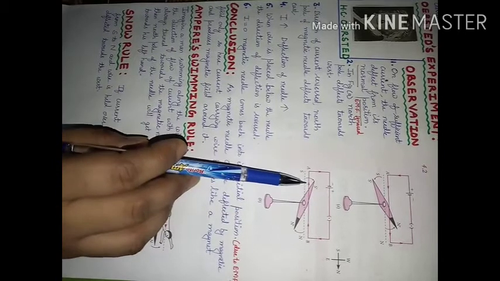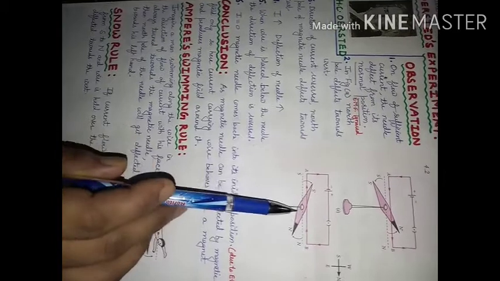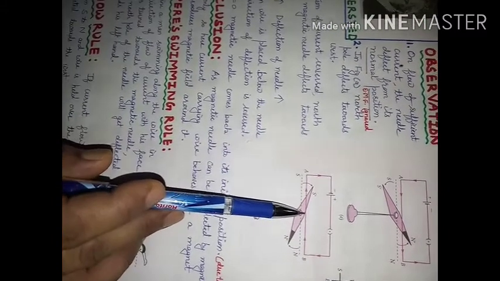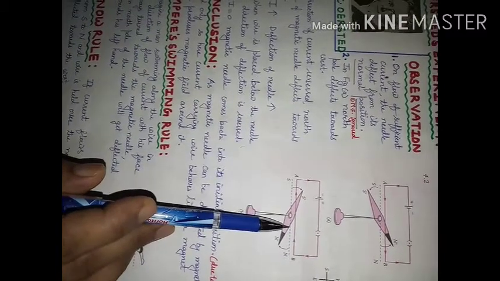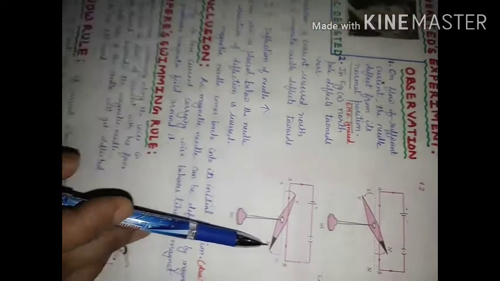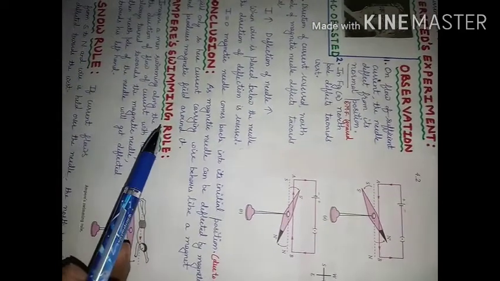When you switch off, the needle comes back to its original position. It means when the current is passing through the wire, then a magnetic field is produced. Under the effect of this magnetic field, this needle gets deflected. So this was the conclusion of this activity.